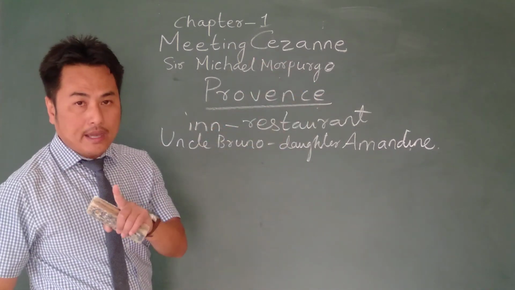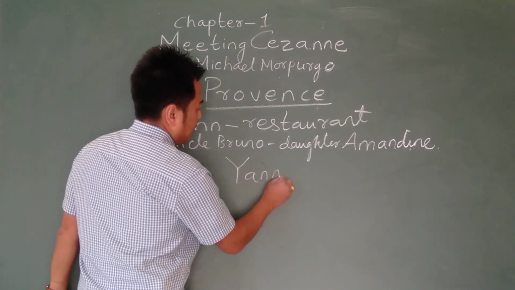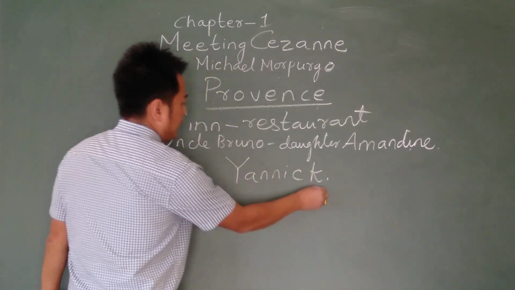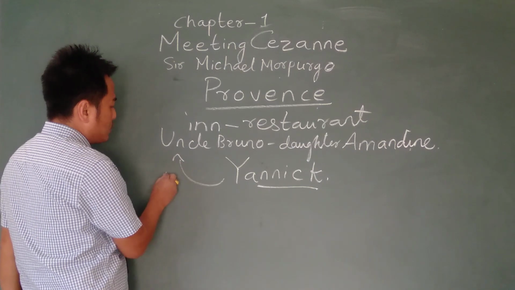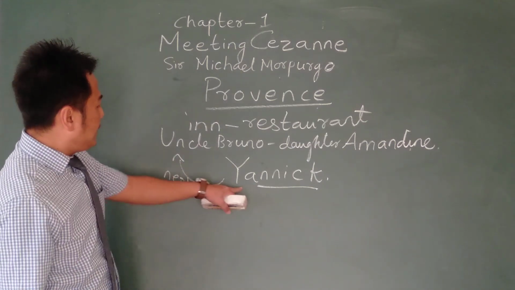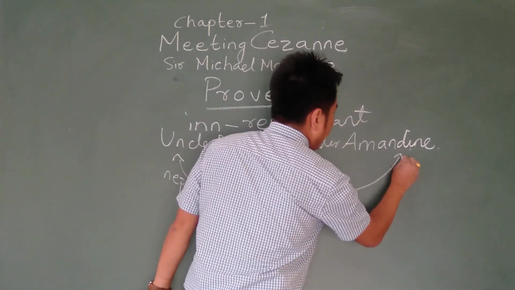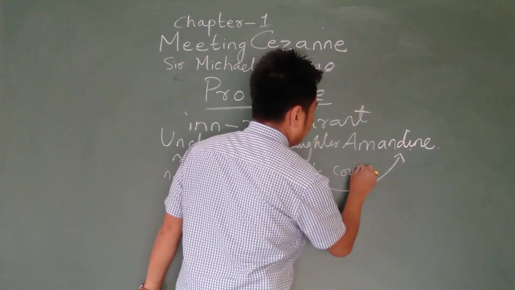Now there is one more character who is the important one. He is the main character. There's a boy called Yannick. He is related to Uncle Bruno, who is his uncle, and Yannick is the nephew of Uncle Bruno, and Yannick and Amandine are cousins.